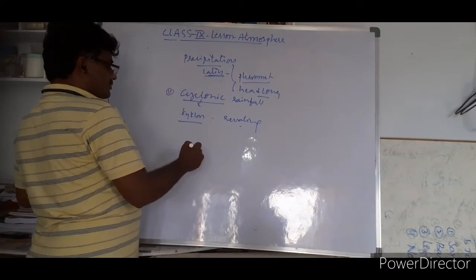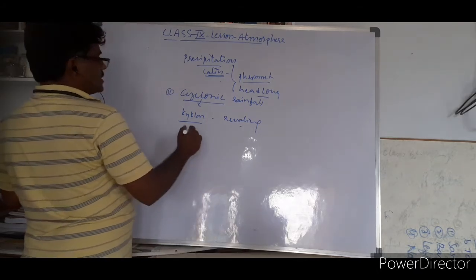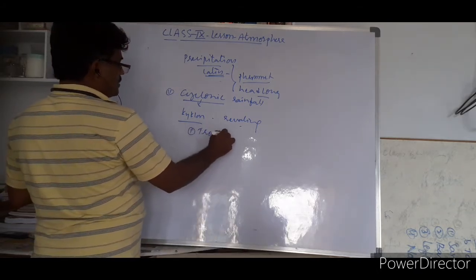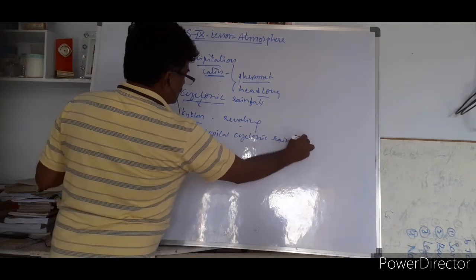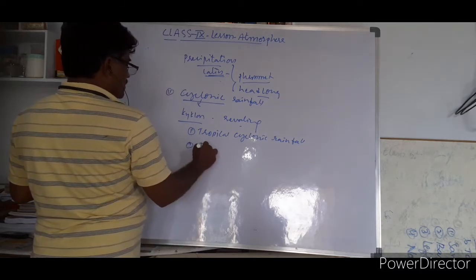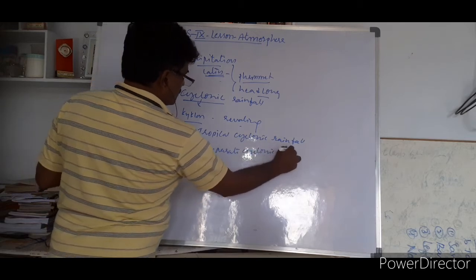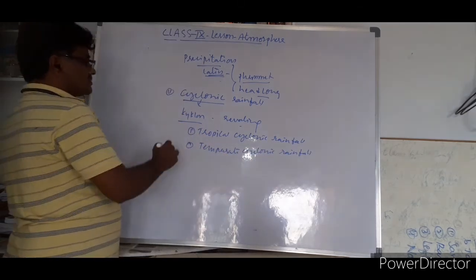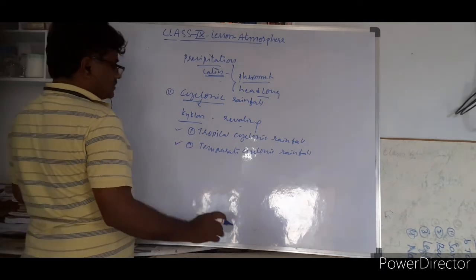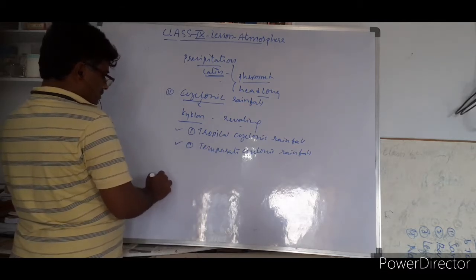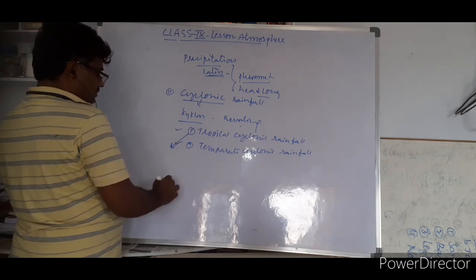See, there are two types of cyclonic rainfall. One is tropical cyclonic rainfall. The second one is temperate cyclonic rainfall. Look at that. There are two types: tropical cyclonic rainfall and temperate cyclonic rainfall. So take the first one, tropical rainfall. It is mostly seen in the oceanic area.